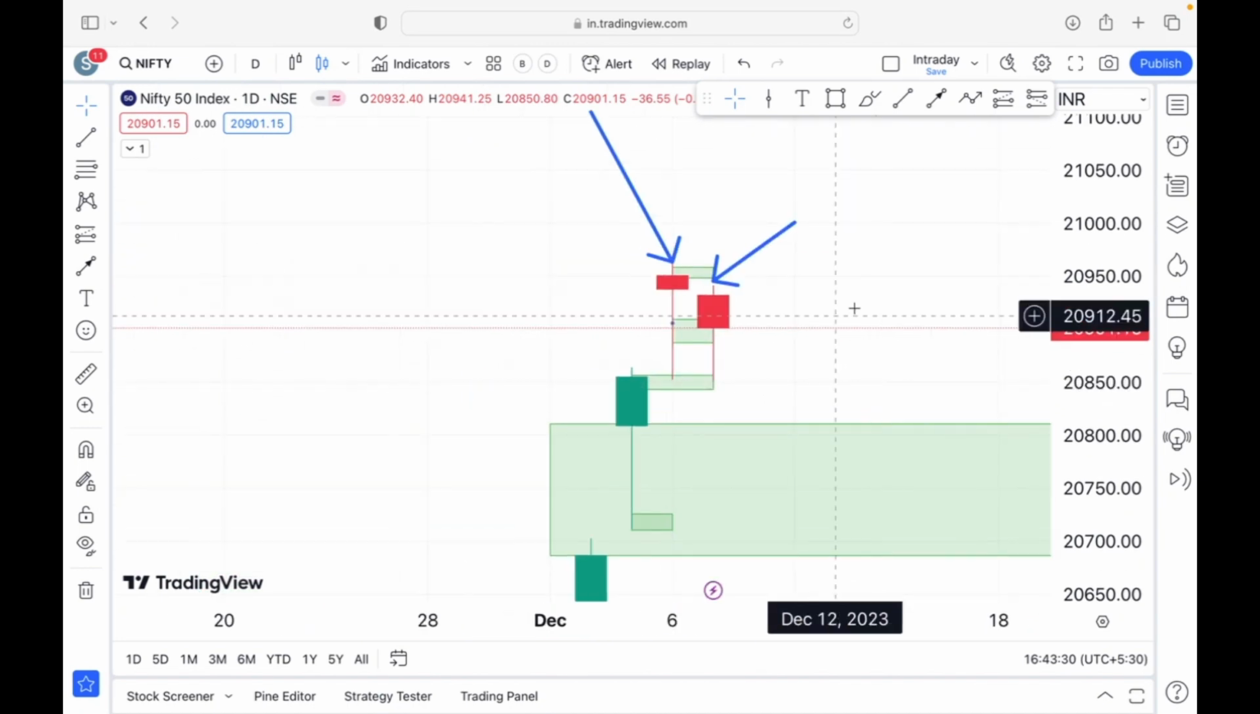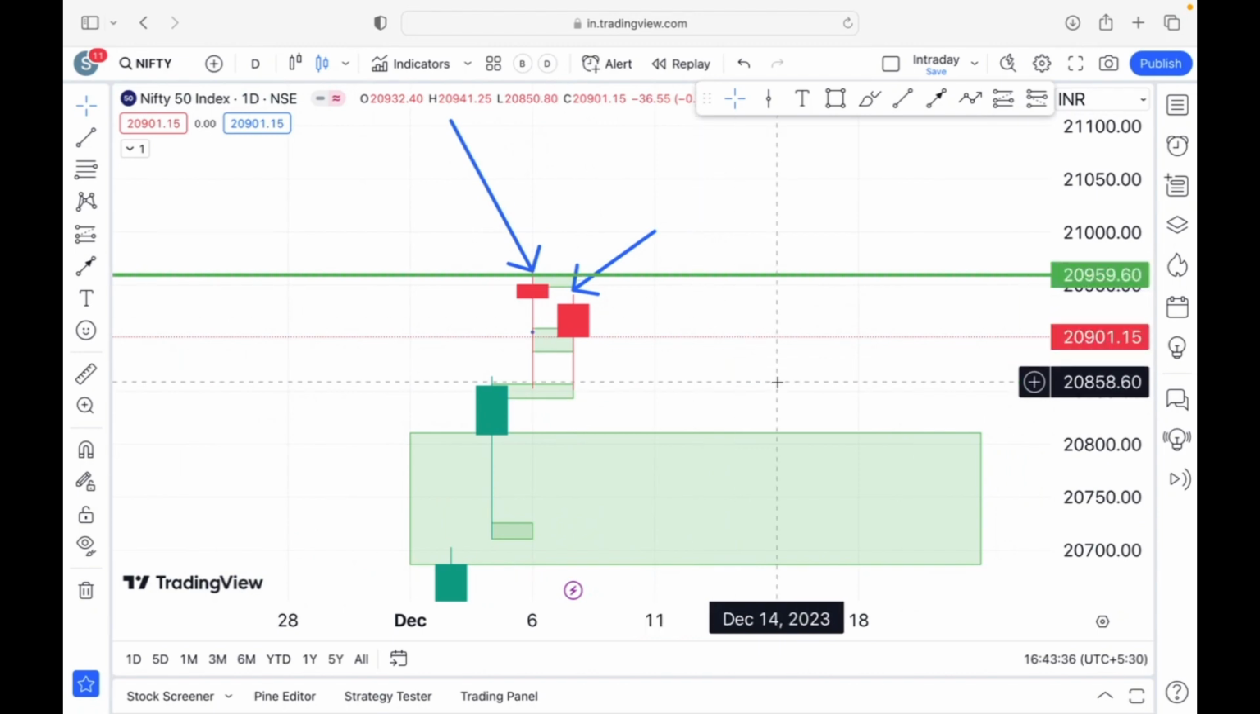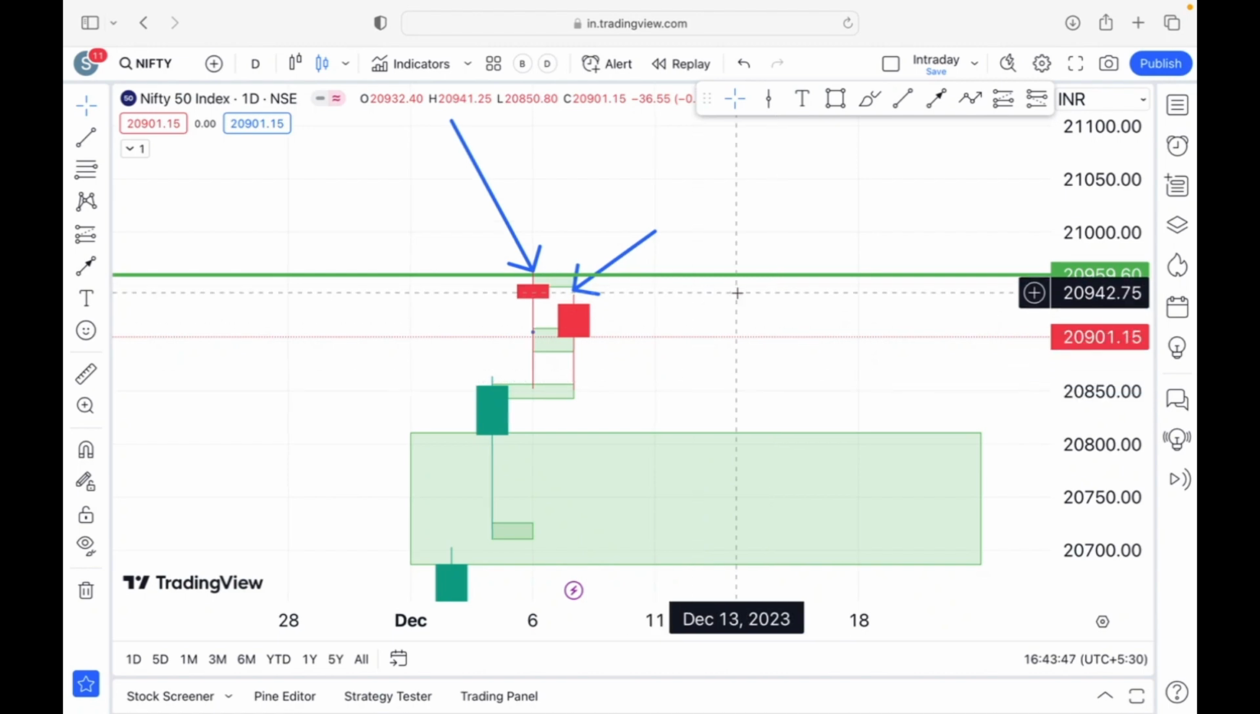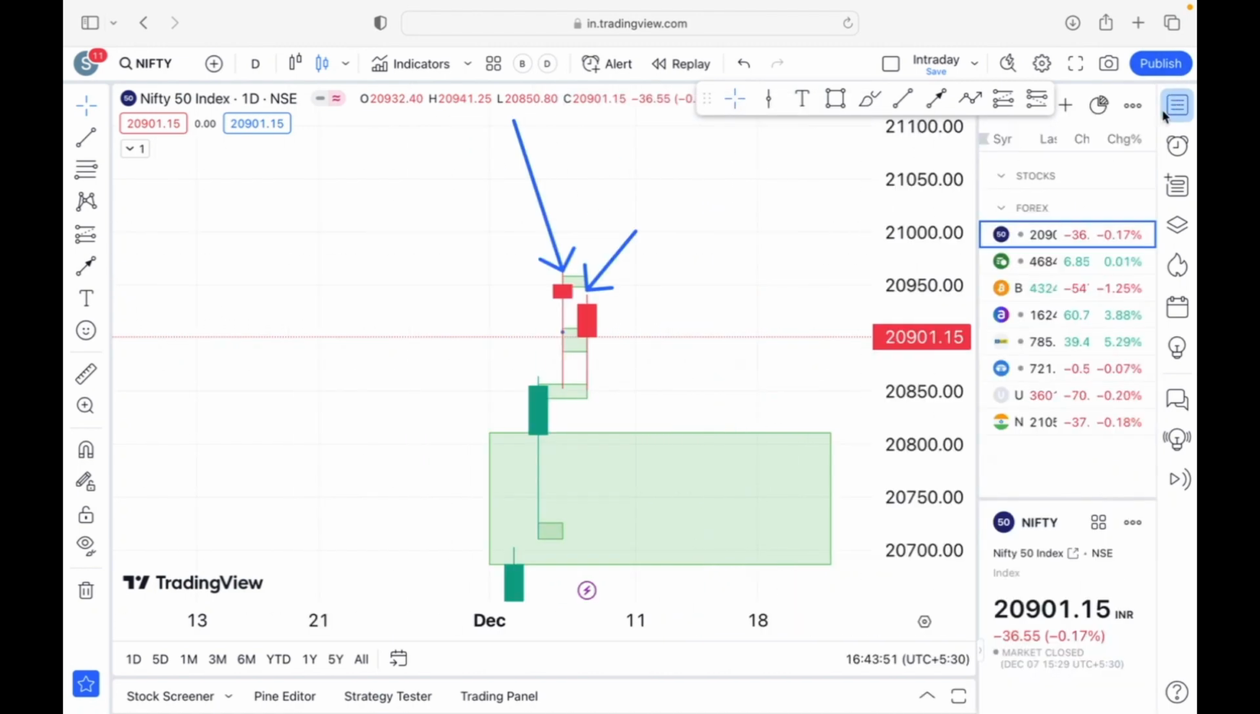Okay, so before we again come back into the bullish mode, you need to be very careful with this level, because right now this 20,950 level is the all-time high, and also this is going to act as resistance for the Nifty, if it has to go back and then continue its rally.